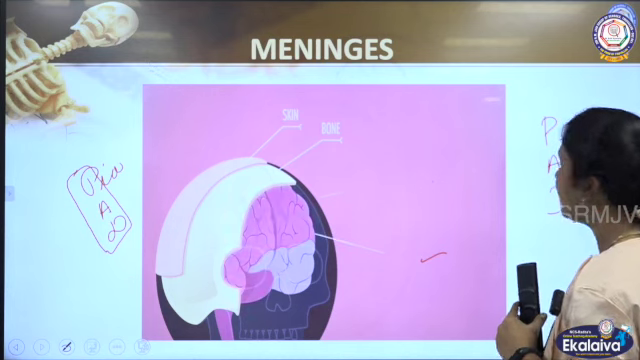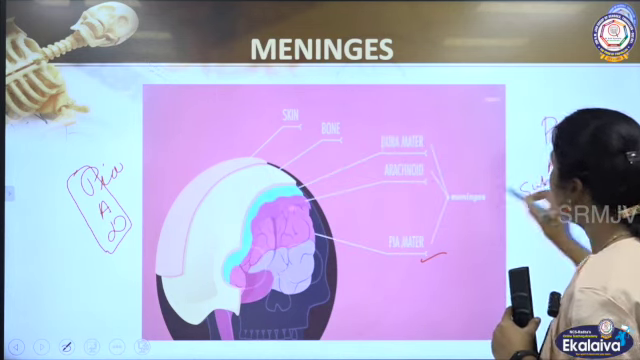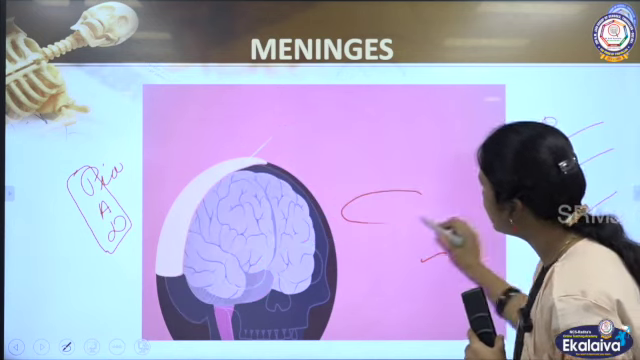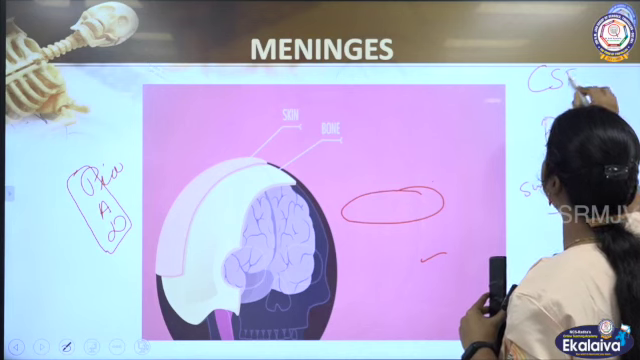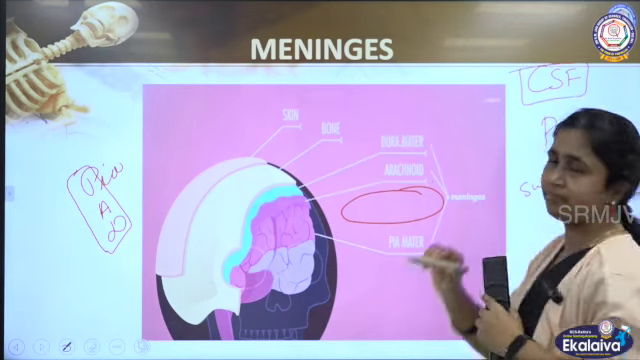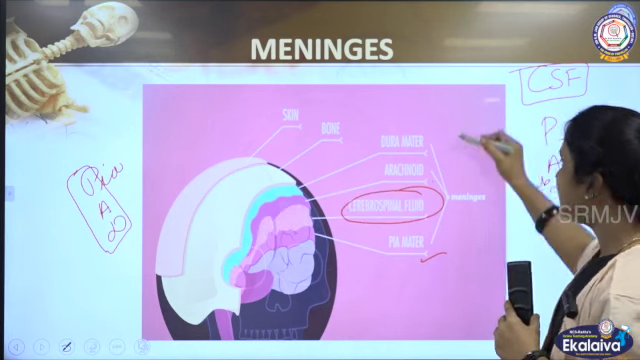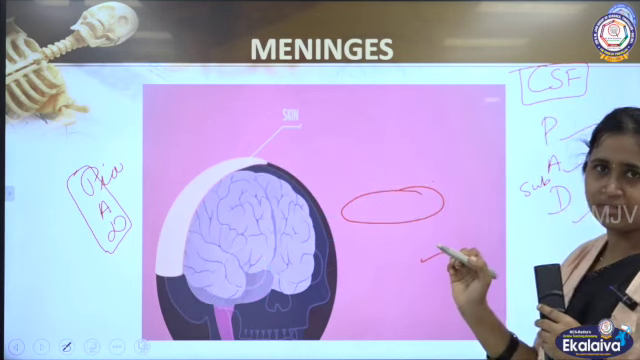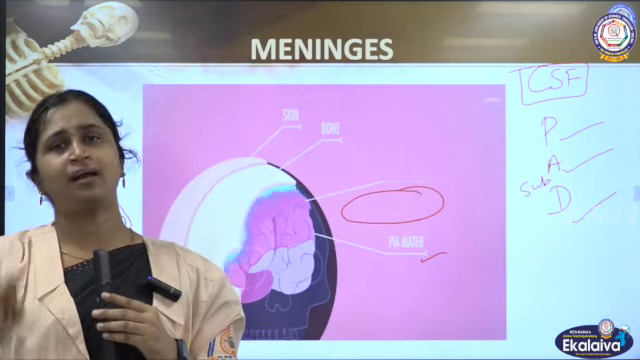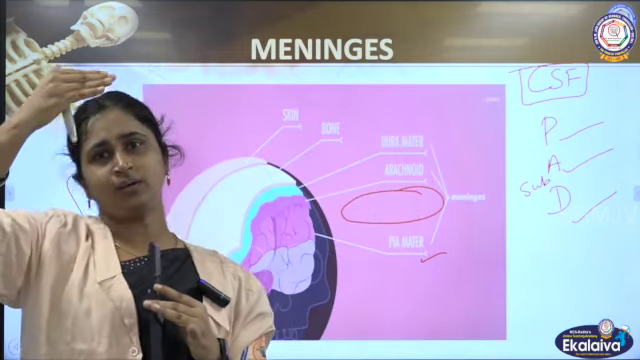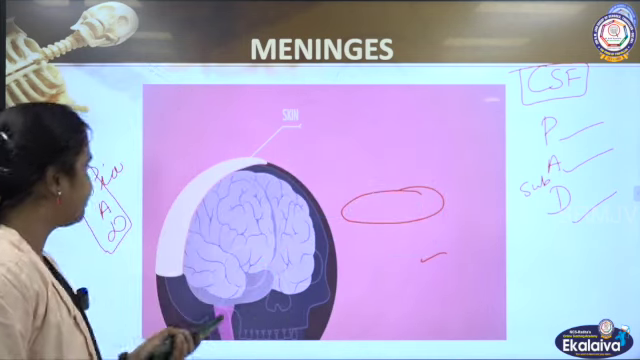Between this arachnoid and dura matter, there is a thing called the subarachnoid space. In that place only you can see cerebrospinal fluid, CSF. It is acting as a shock absorber. You can observe once. And these 3 layers only you call as meninges. Once again we will repeat: pia matter, dura matter, arachnoid matter. How to remember? In the word like PAD, P-A-D, right?